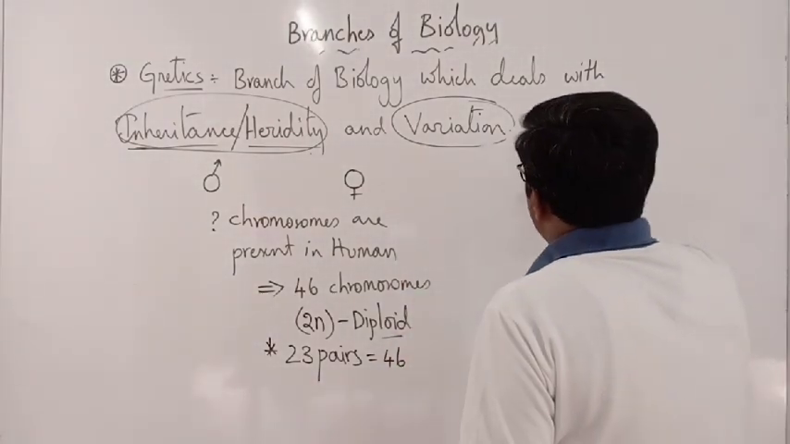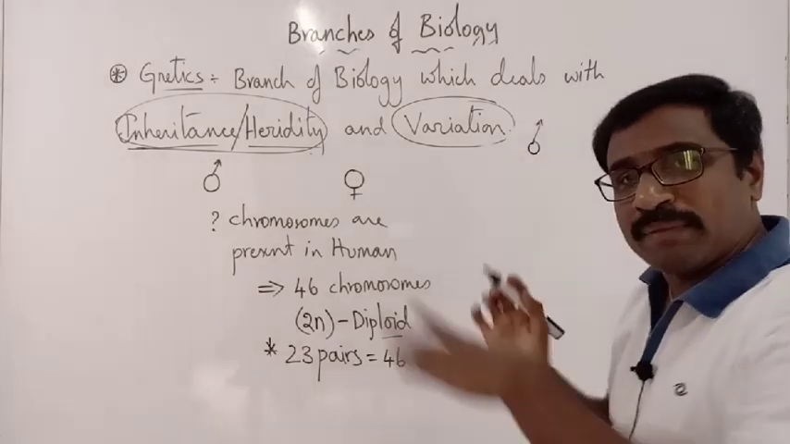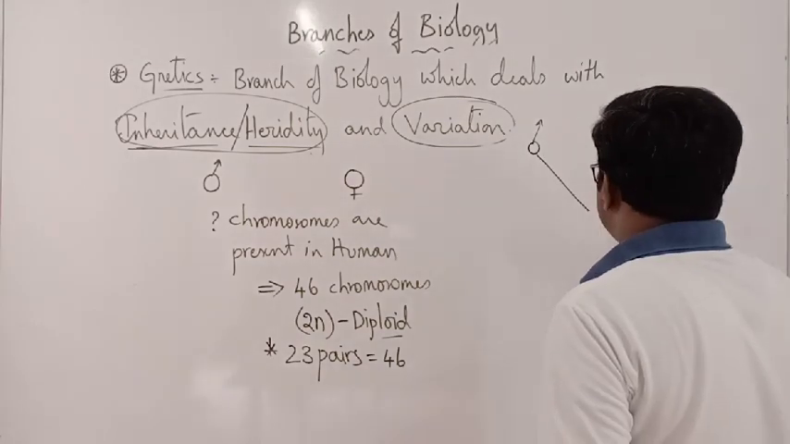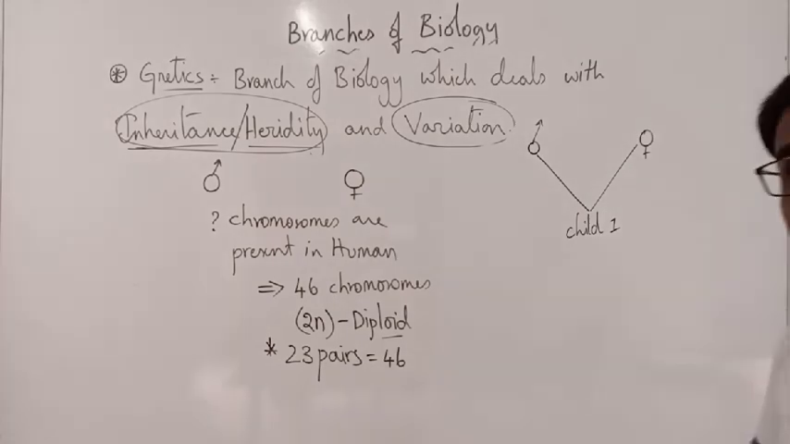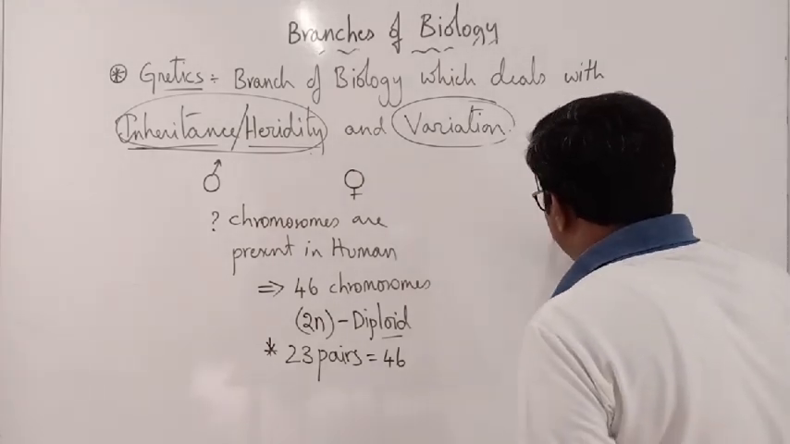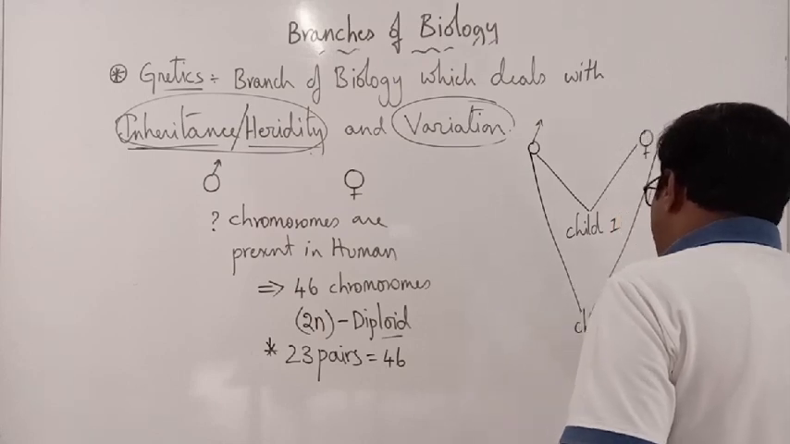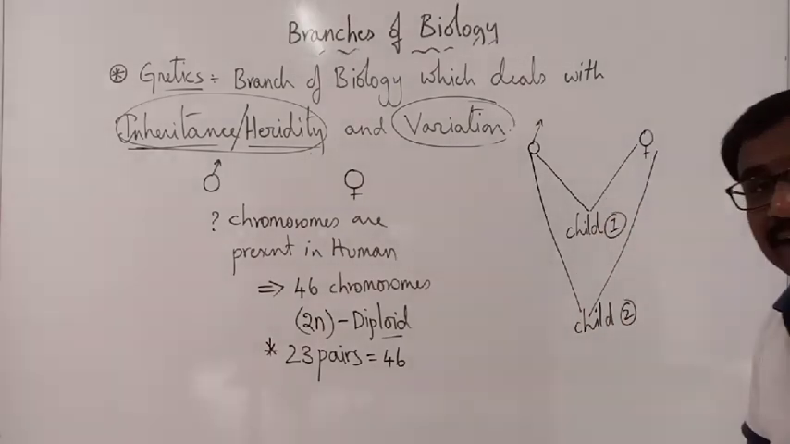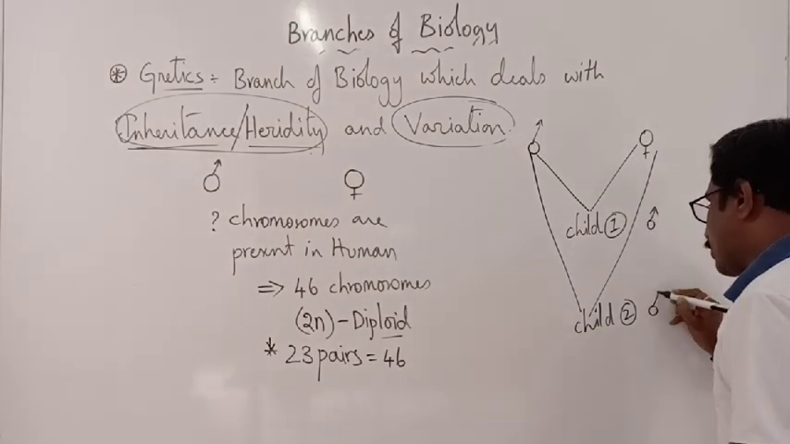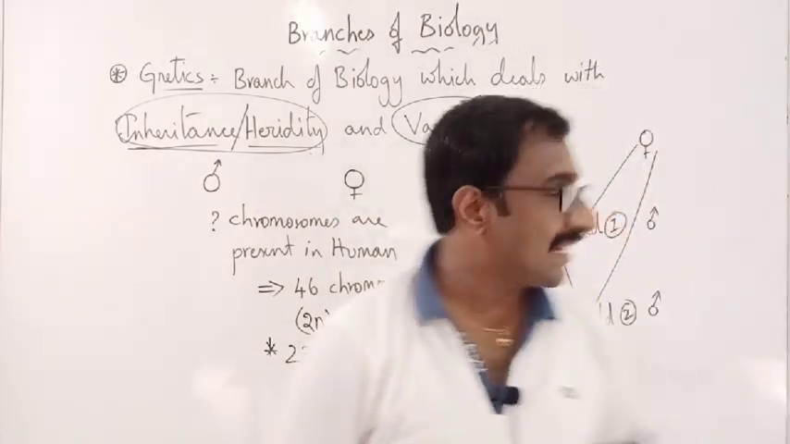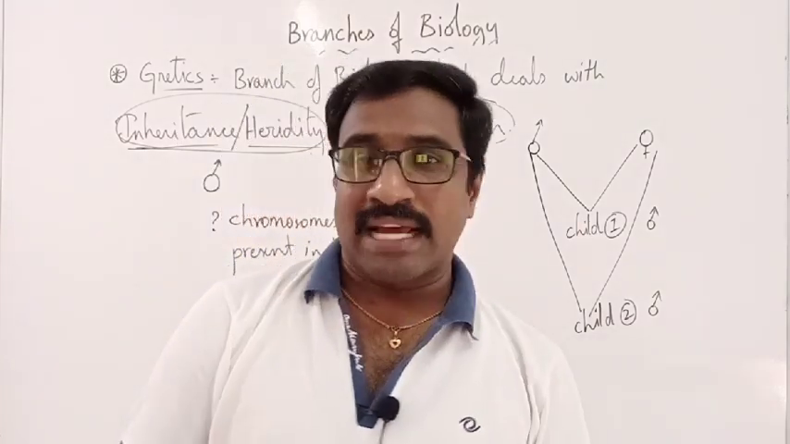Now see here, I am taking a male and a female. Both got married and had child 1. And again after 2 years they had child 2. So this is child 1, this is child 2. Imagine that this child is male and this child is also male. What is the relationship between these two? It is brothers. Both are brothers.